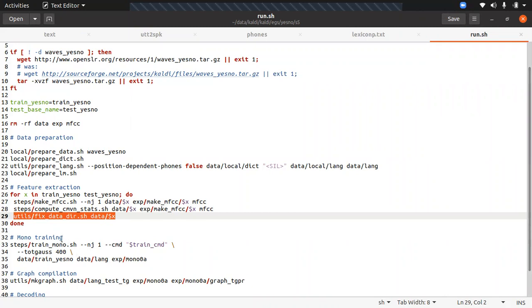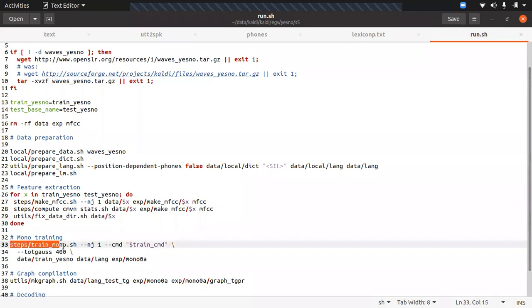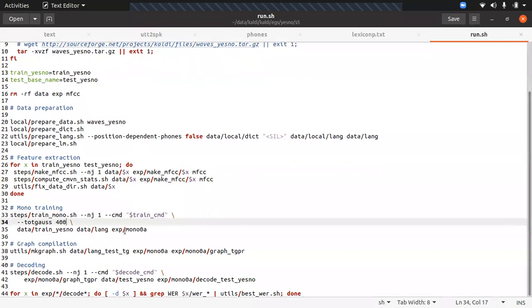Okay. Next, once you have extracted the features, using the training features, we do the monophone training. The step for monophone training is given here. This total number of Gaussians: the monophone and triphone are GMM-HMM based training, right? This total Gaussian is a hyperparameter which we need to figure out, how much we need to give according to how our data is. If there is more silence, we give more Gaussians or fewer Gaussians accordingly.